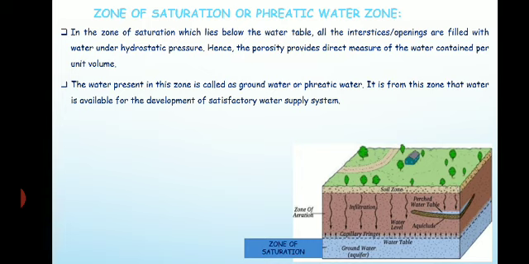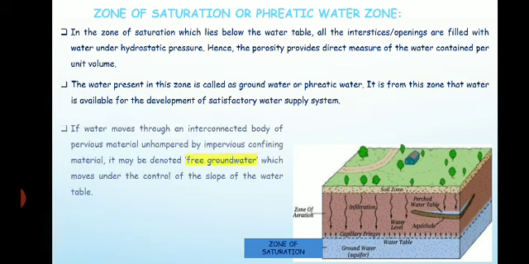It is from this zone that water is available for the development of a satisfactory water supply system. Whatever water we extract using pumps, because we need pumps to lift the groundwater, from wells, bore wells and tube wells for different purposes, is called groundwater.